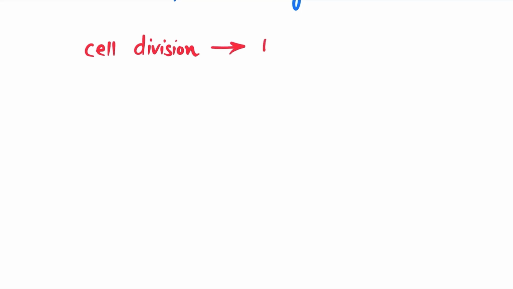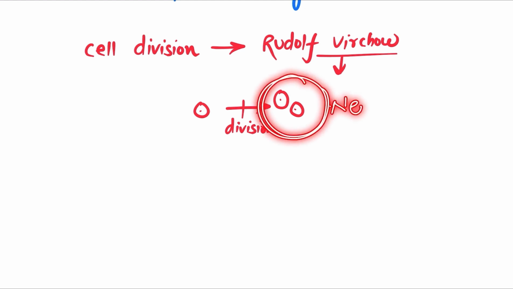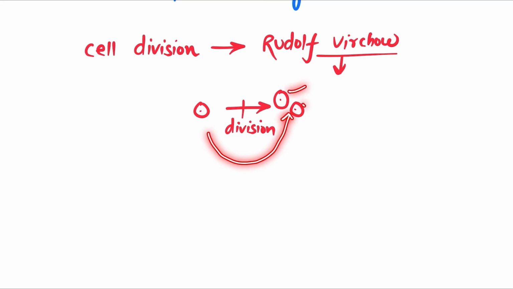As we already know, a very famous scientist, Rudolf Virchow, stated that new cells are formed from pre-existing cells by the division of them. So these two cells we have over here are formed from a parent cell, from a pre-existing cell, by division. These are the new daughter cells, formed by this parent cell, which after division forms these two daughter cells.